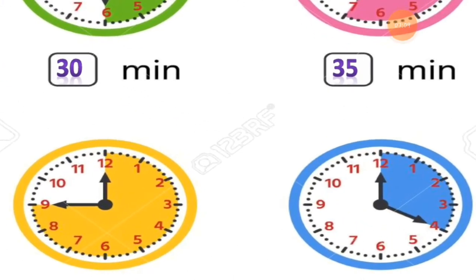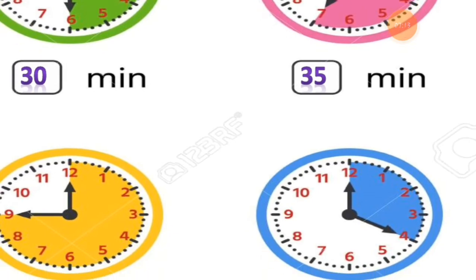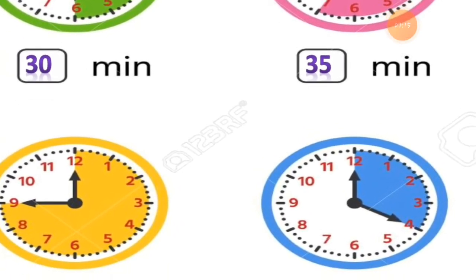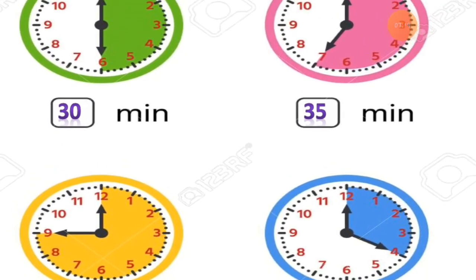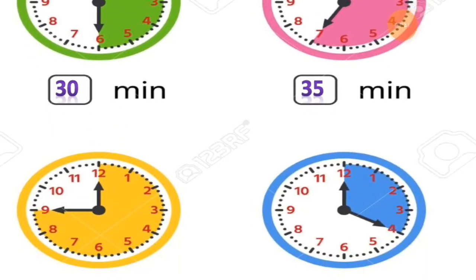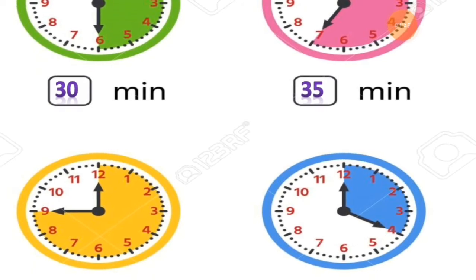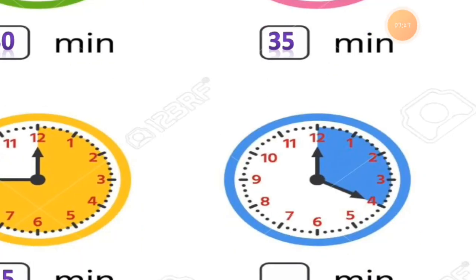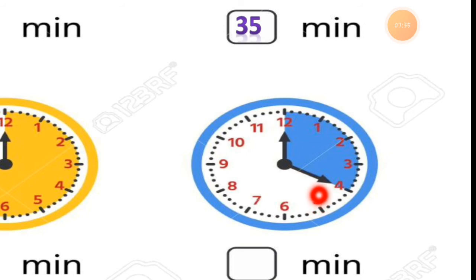Now let's take the last clock here. You can see this. Now we have to count the minutes in the blue portion. Here in the blue color you have to just count the minutes from 12 to 4, and check how many minutes it covers.